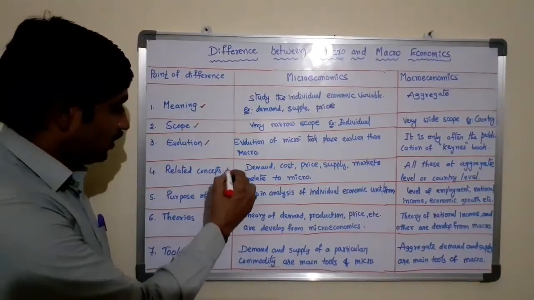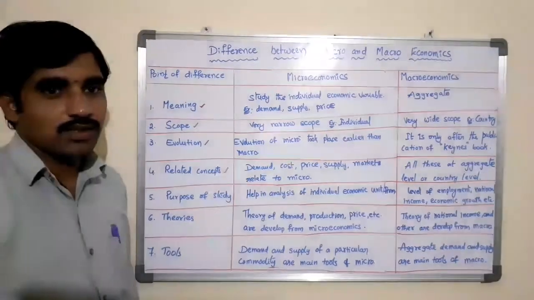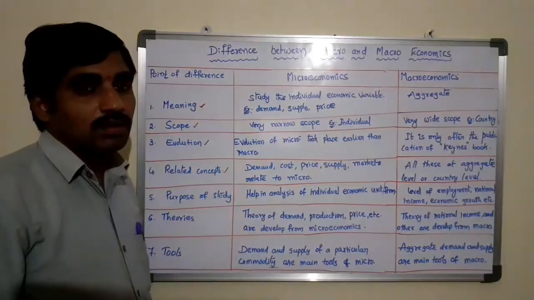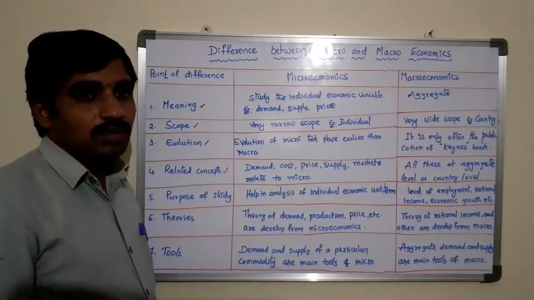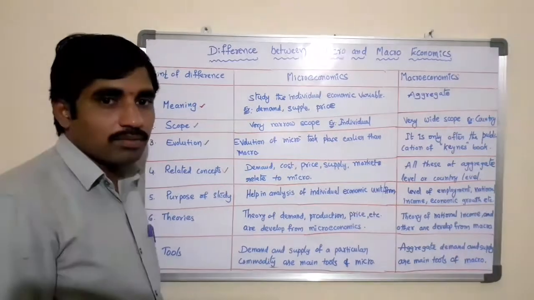The next point is related concepts. What are the concepts related to microeconomics and macroeconomics?